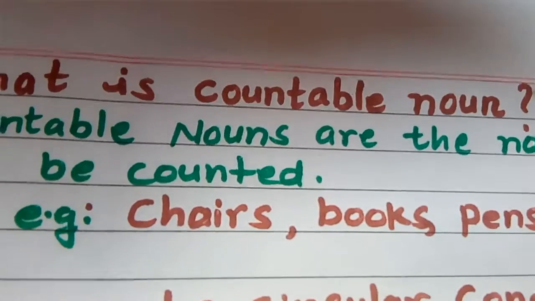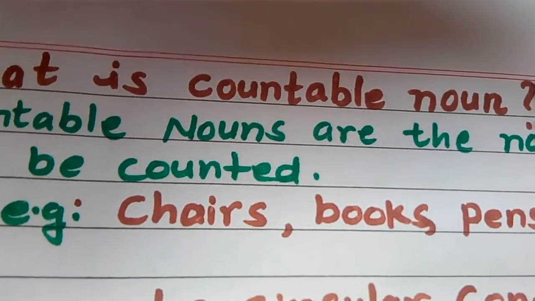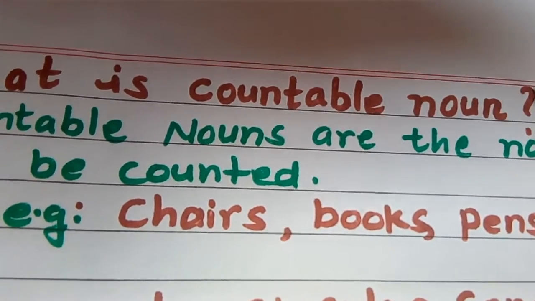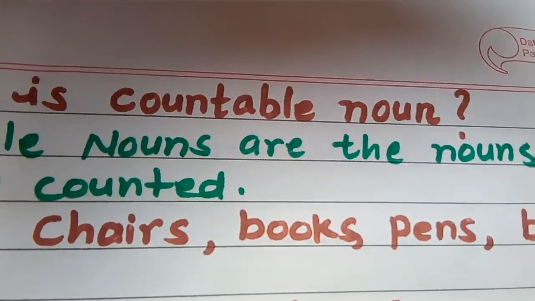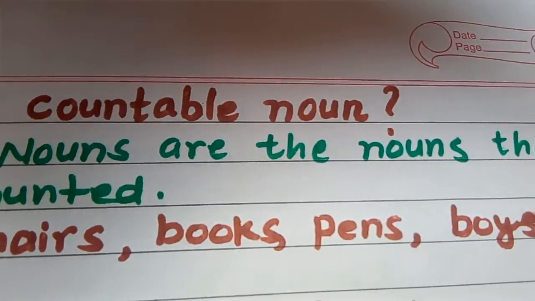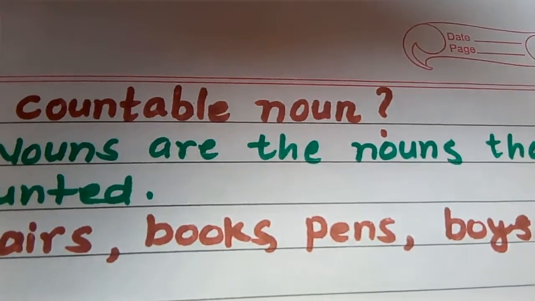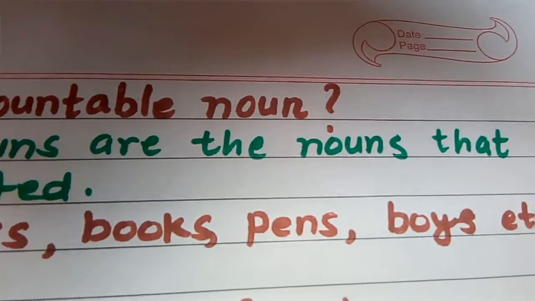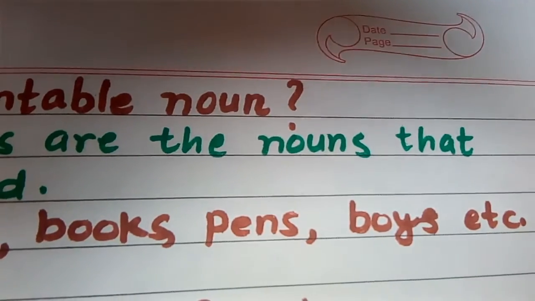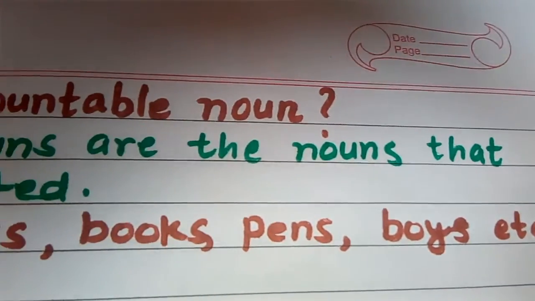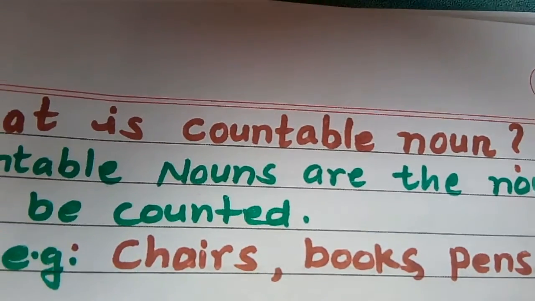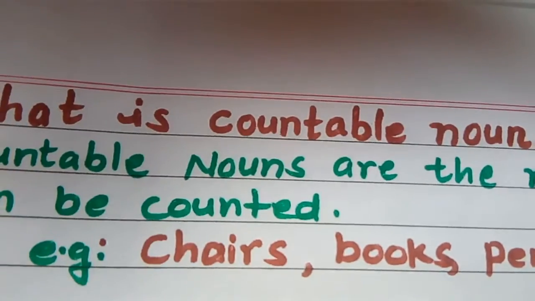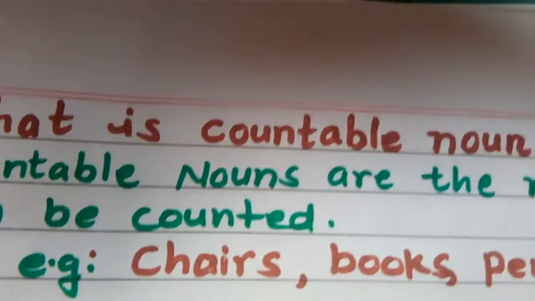We can count noun. One chair, two chair, or one book, two book, three book, or one pen, two pen, three pen, one boy, two boy, three boy, or many boys. This way we can count the nouns. These nouns are countable nouns.